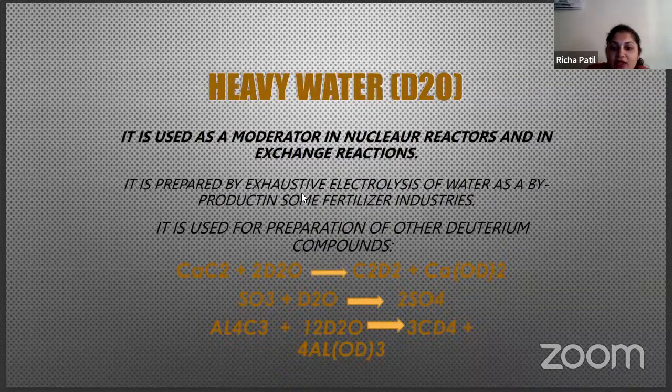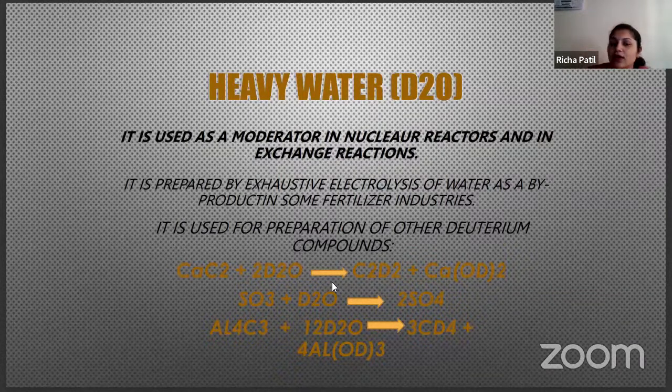It is prepared by exhaustive electrolysis of water, as a byproduct in some fertilizer industries. It is also used for the preparation of other deuterium compounds. So these are the reactions you can see.